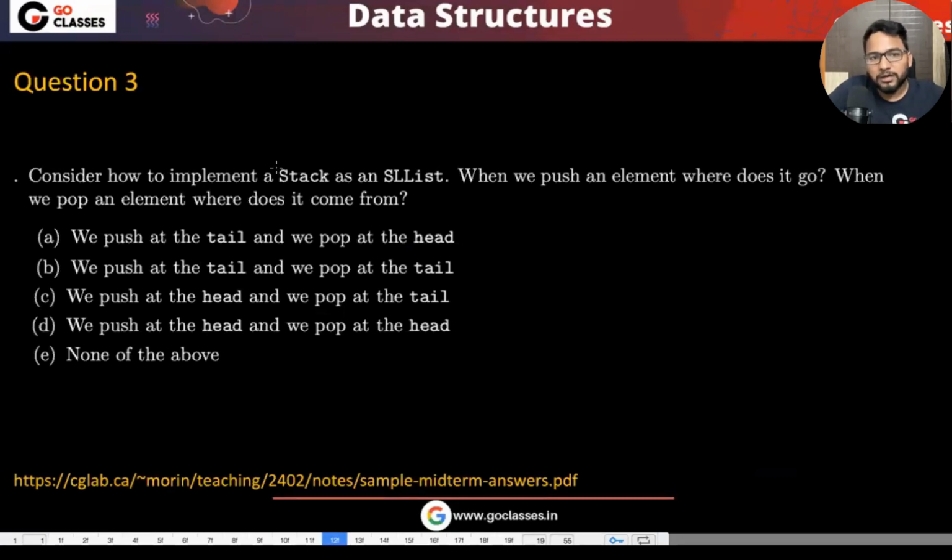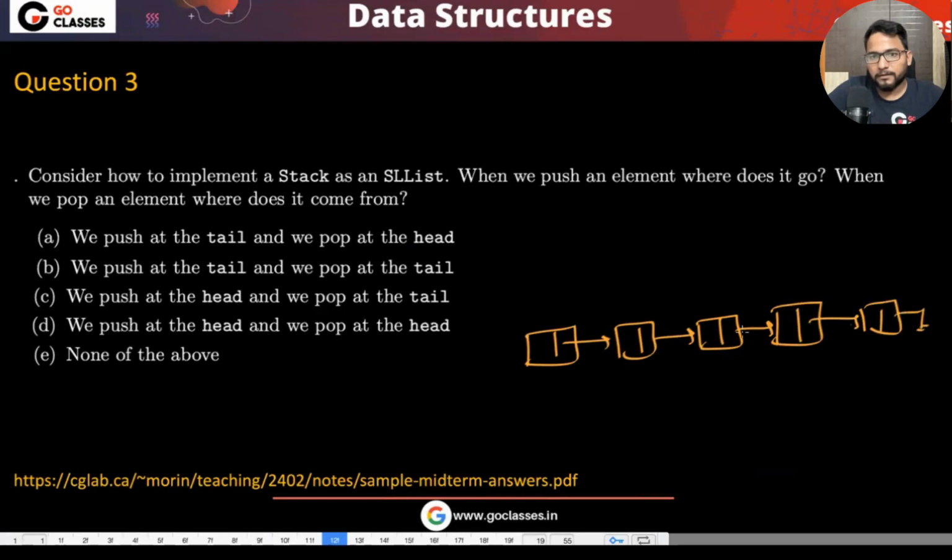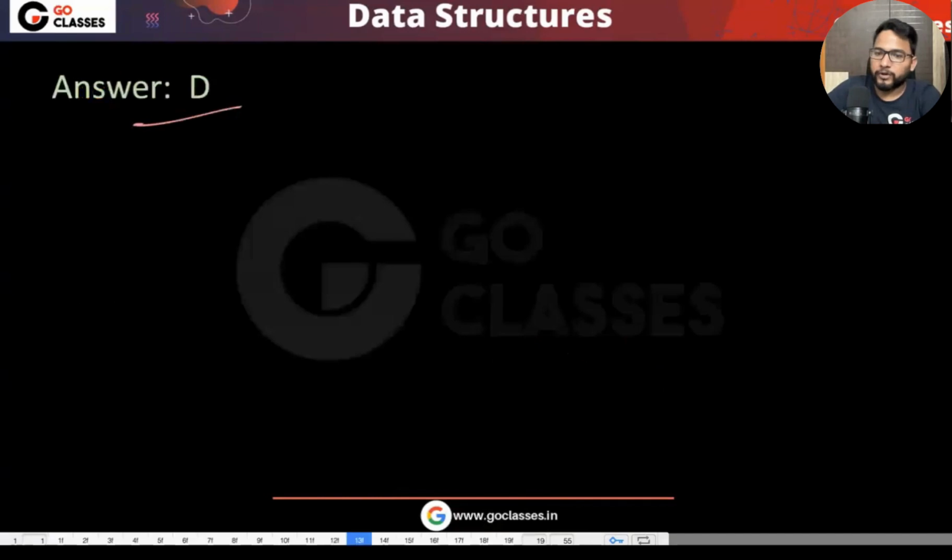Now let's see this question. Consider how to implement a stack using singly linked list. If you want to push and if you want to pop, in case of a stack, if we are having the singly linked list, then what's going to happen? Here push and pop both should be happening at the same end, right? Because whatever we are pushing, we need to pop it. If we want to pop it immediately, we need to pop the same element. If we have to do both at one end, then I think head is the best idea. So we push at the head and pop at the head, right? So I think D is the correct answer here.